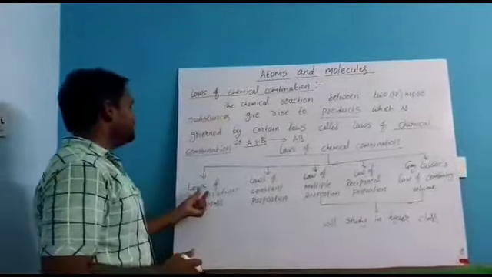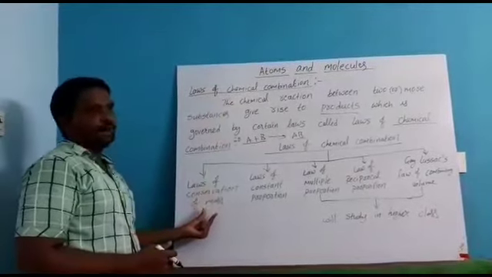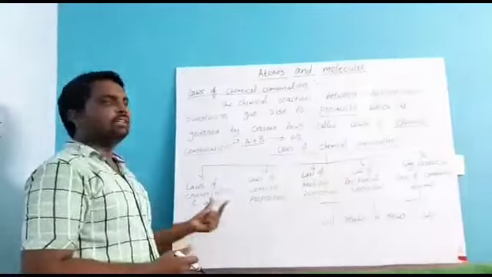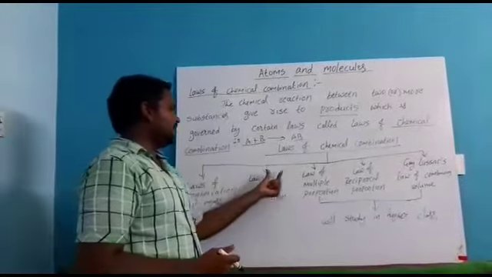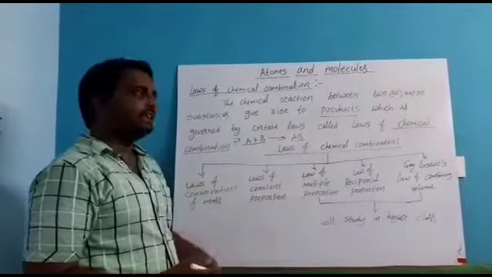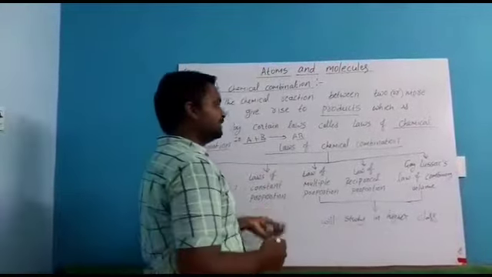The first law is the law of conservation of mass. This is one type of law, and it explains clearly about reactions. And another law is the law of constant proportions. This is another law, and it is also explaining chemical reactions.